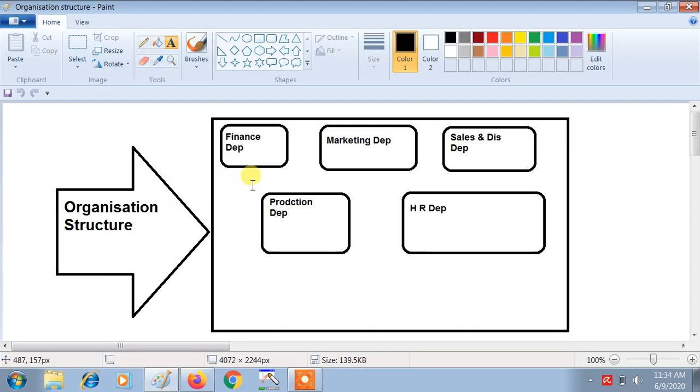I'm telling you that in different departments, different modules are required. In the finance department, let me draw something for you. So in the finance department, we are using the finance module. In the marketing department, we are using the marketing module. In the sales and distribution department, we are using the sales and distribution module. Production department, production module. HR department, HR module.